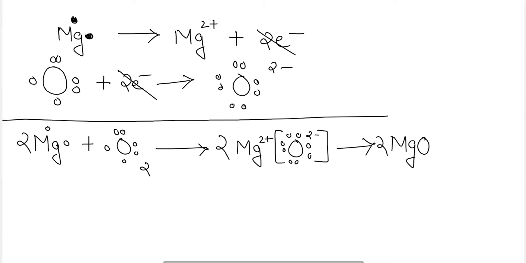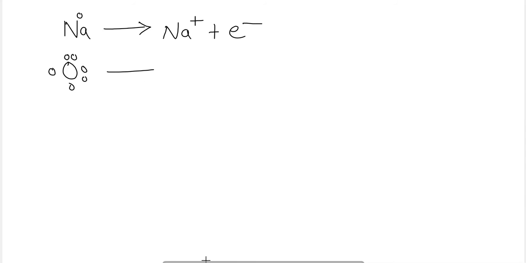Okay. Similarly, we can see the reaction of sodium with oxygen also. So oxygen will require 2 electrons to form an ion of oxygen.